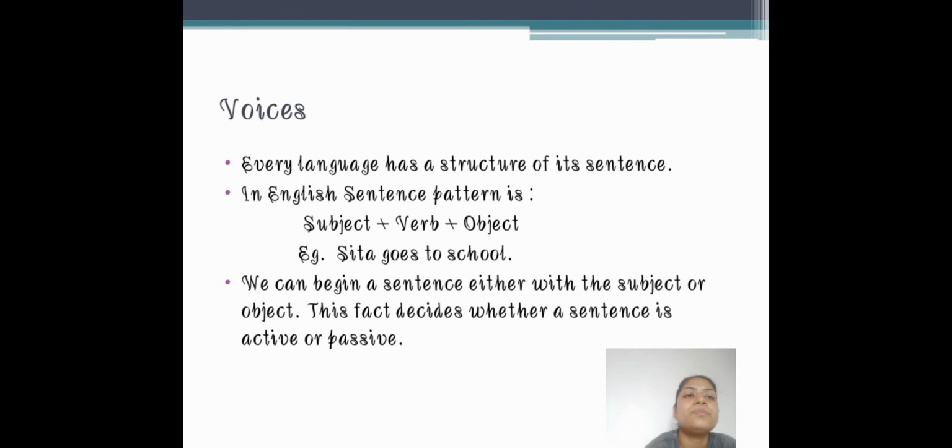We studied that every language, be it Hindi, Sanskrit, English or any other, has a sentence structure.